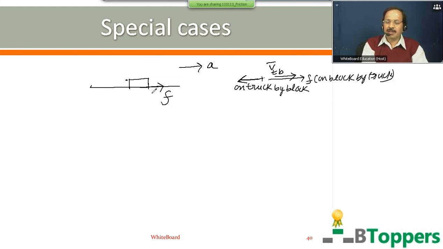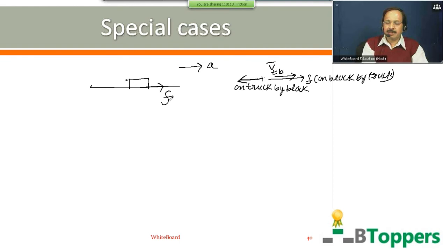But when you draw the free body diagram for the block, we must show only the forces which are acting on the block. We should not show the forces exerted by the block in the free body diagram for the block. So only the frictional force on the block by the truck will be shown in the free body diagram.